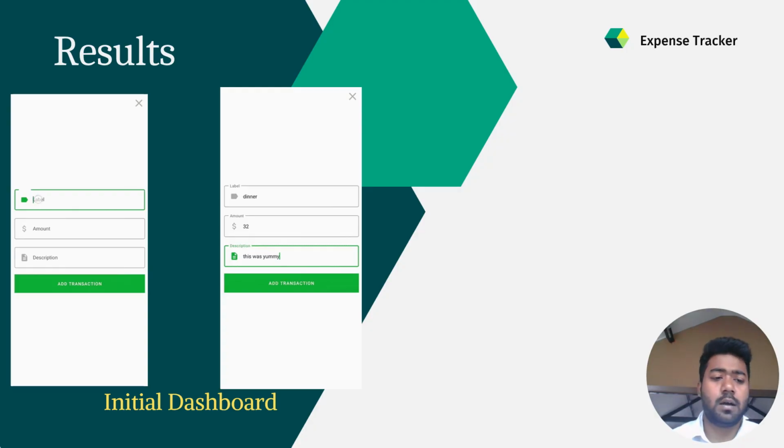And this is the result. In this slide there is a label I made here. That's for my note and the amount, and the third one that I added a little bit is the note to remember while I'm spending.